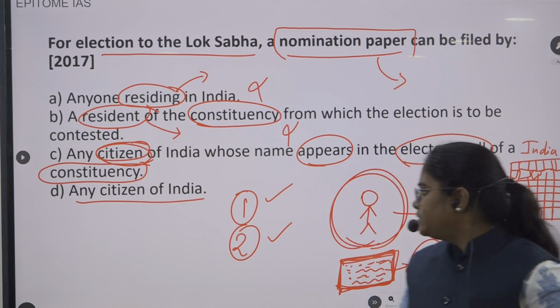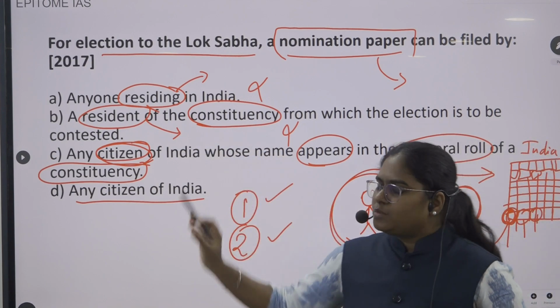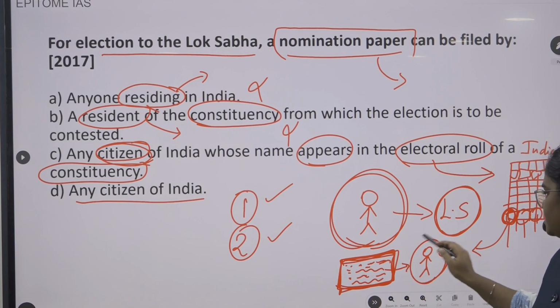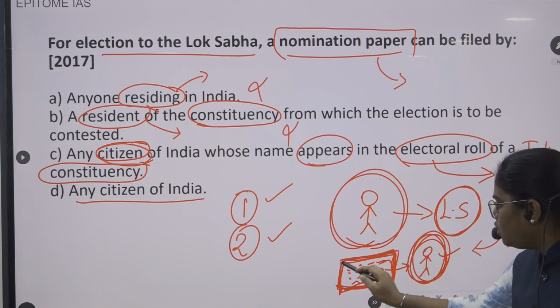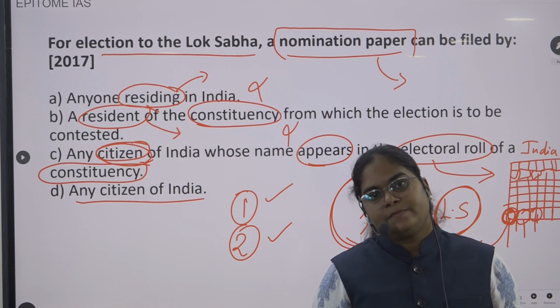Okay, you know that. Now what I'm trying to say here is, in this particular option C, what they are saying is, to contest in the Lok Sabha election, his name should belong in the electoral roll of this particular constituency. Is it an eligibility criteria? Yes.